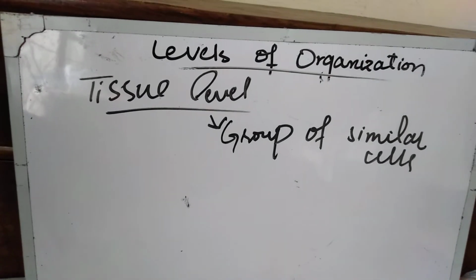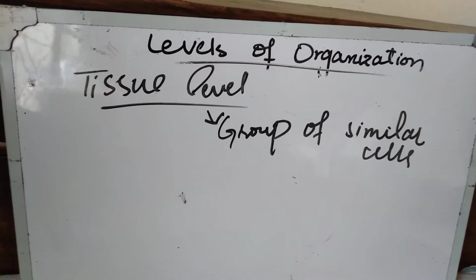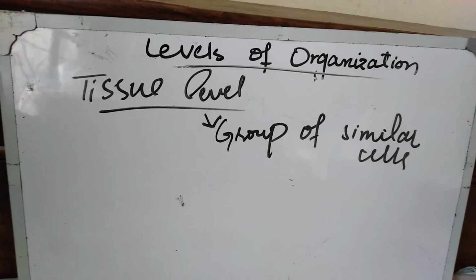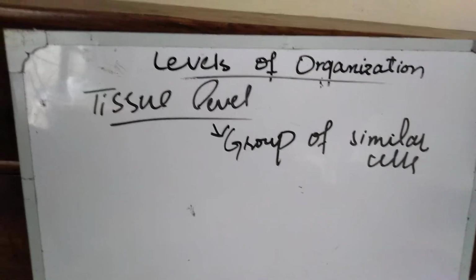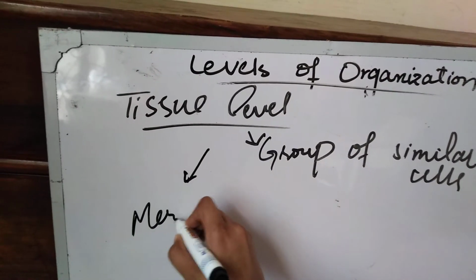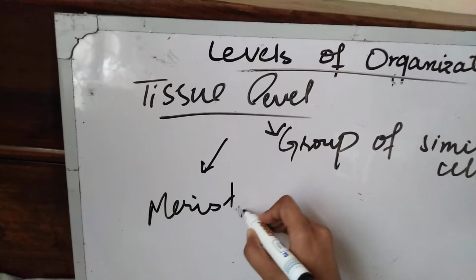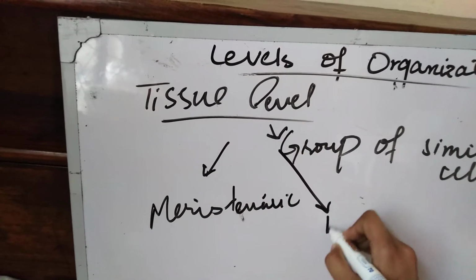All these activities will be taken by each cell. Besides this, we will divide tissues into two types. Number 1, meristematic tissues, and then permanent tissues.